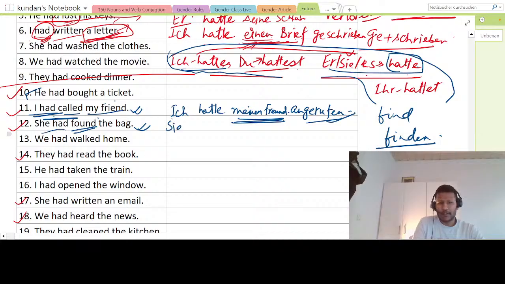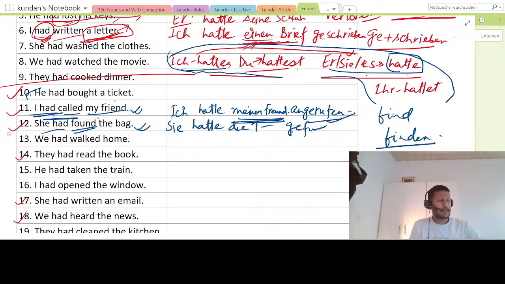I will say, sie hatte die Tasse gefunden. That's how simple it is. I will just say, sie hatte die Tasse gefunden. Any doubt in this? Tasse is bag. Gefunden is the perfect form. So this is what you have to do. Perfect form will always be like this.